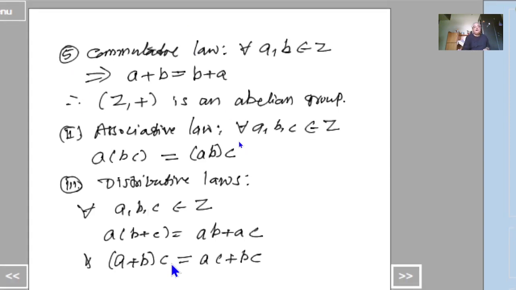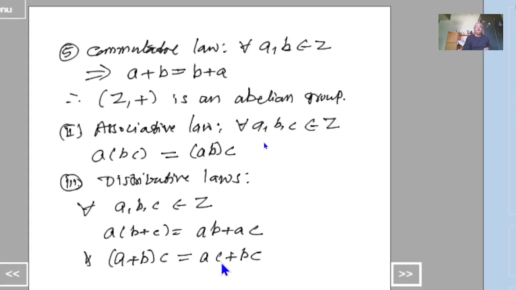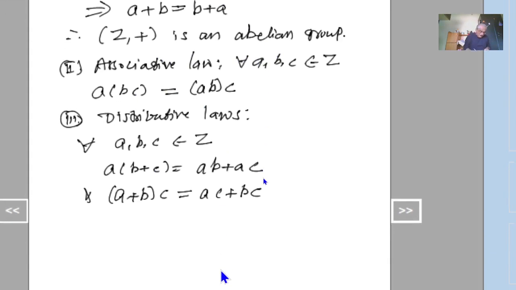So both the distributive laws are satisfied. Z comma plus is an abelian group, the associative law holds with respect to multiplication, and both distributive laws are satisfied. Therefore, Z comma plus comma dot is a ring.